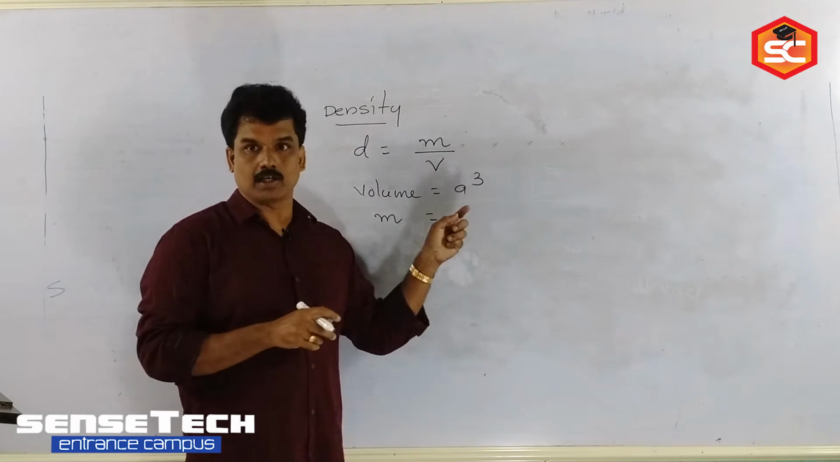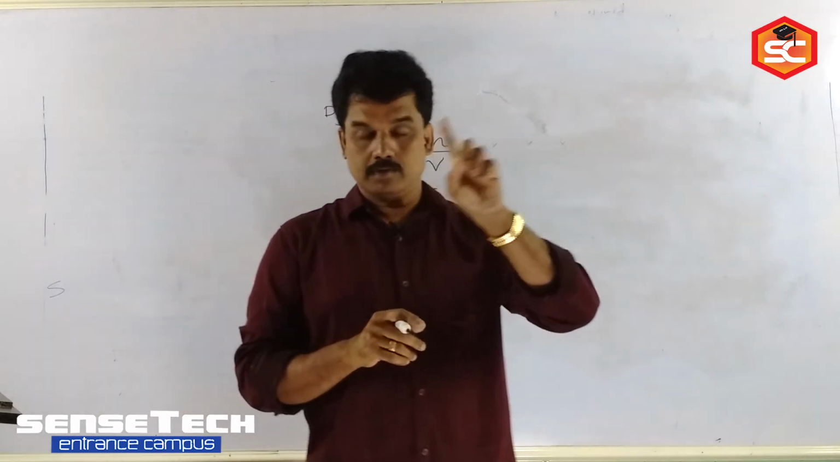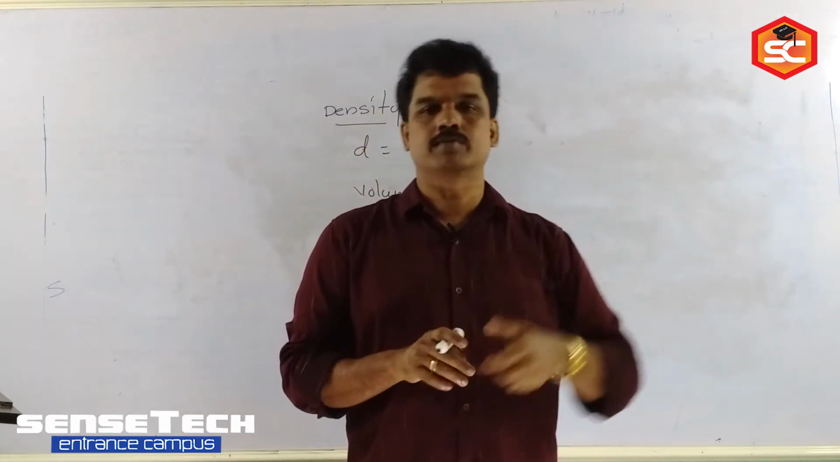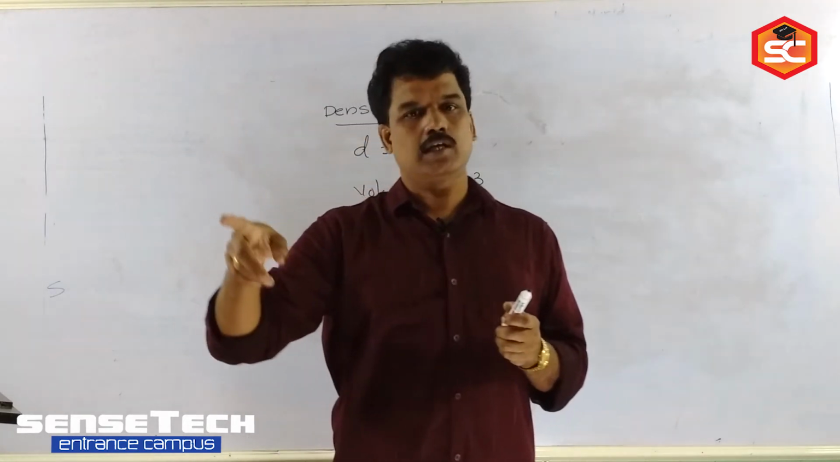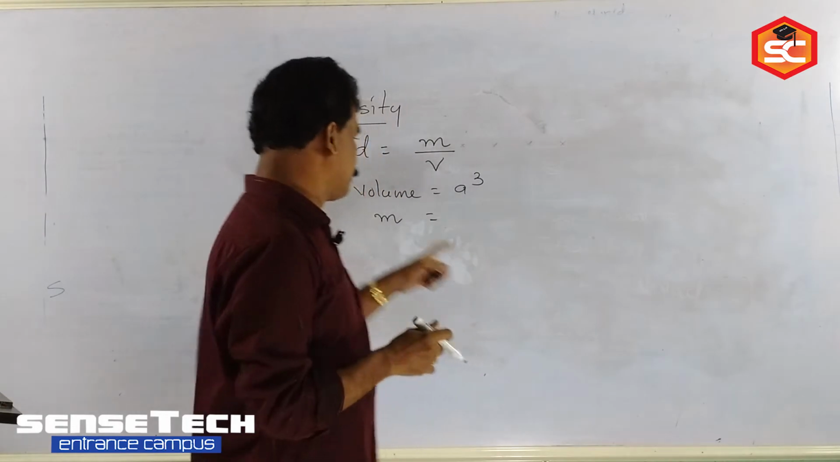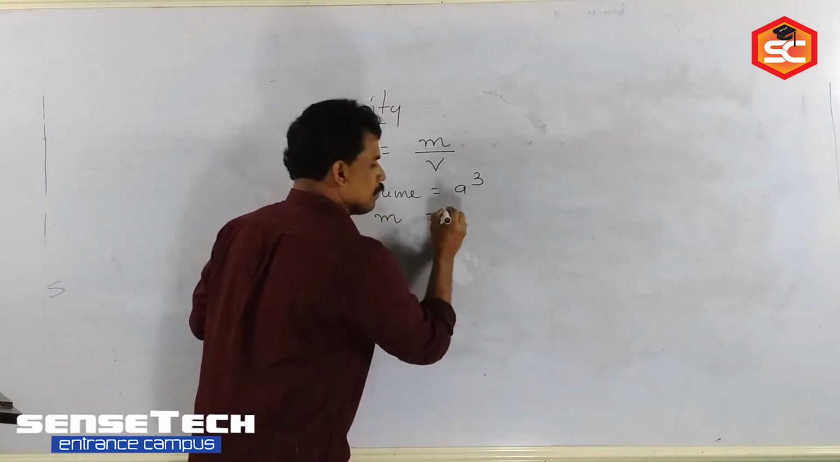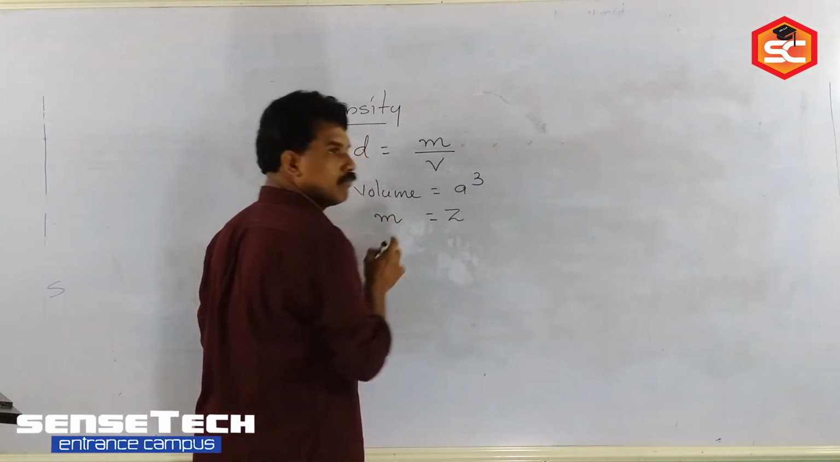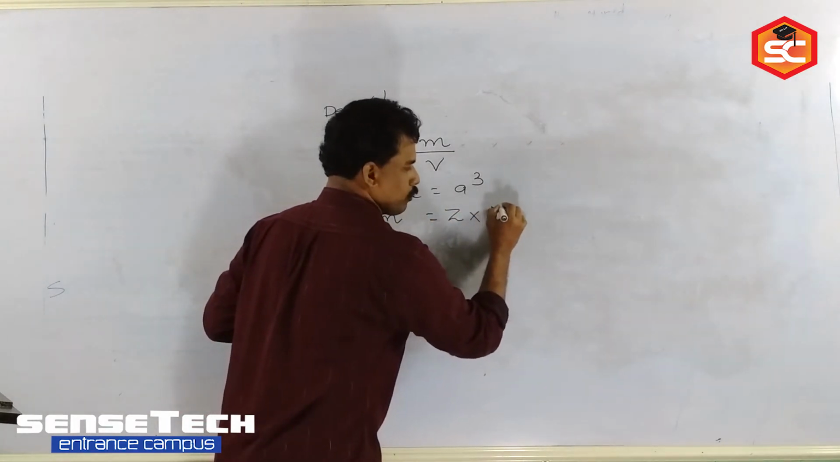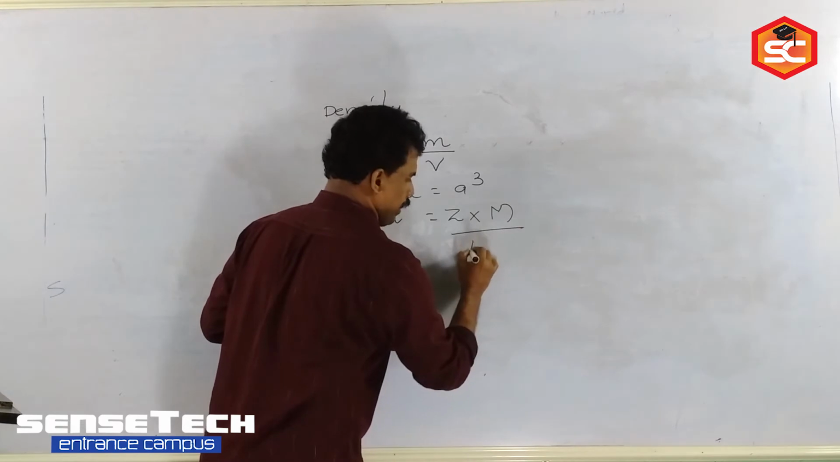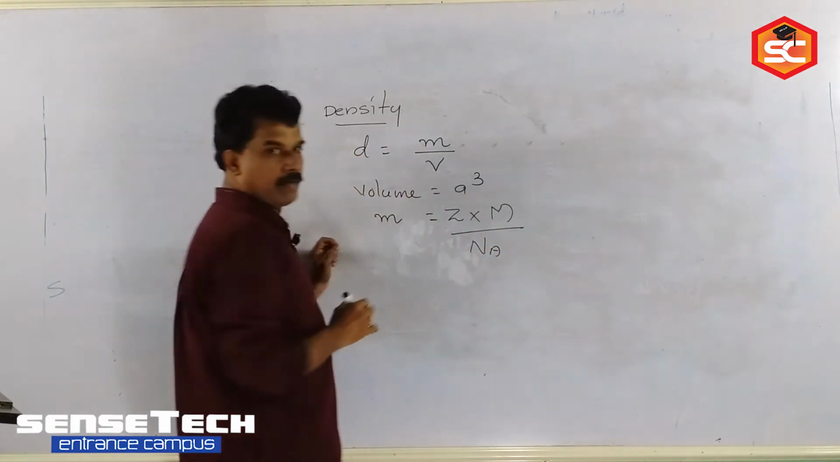But in the case of crystals, there is not only a single atom; a number of atoms are there. So, the total number of atoms into the mass of a single atom divided by Avogadro number, that is mass. So, what is the number of atoms per unit cell? That symbol we have already given is Z. So, Z into atomic mass or molecular mass of the crystal divided by Avogadro number, Na.